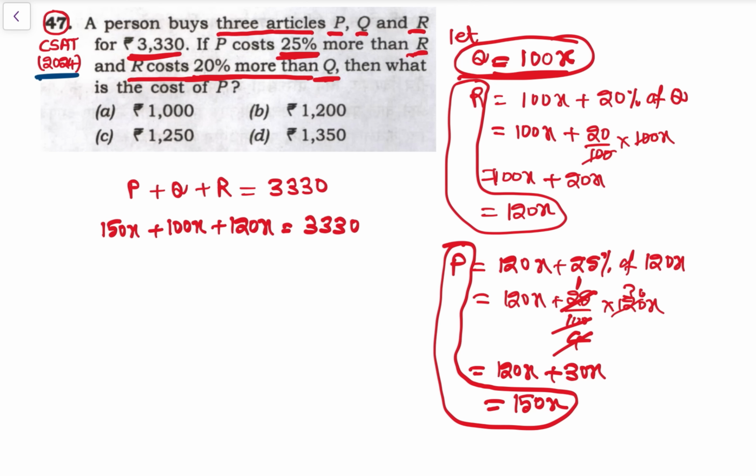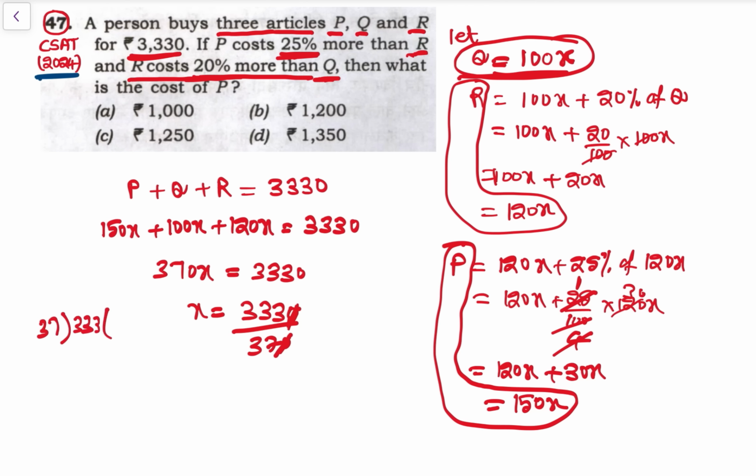That is, say this is what, how much? 370. So 370x is equal to 3330. So x is equal to 3330 upon 370. Say 0 cancel. 333 upon 37.